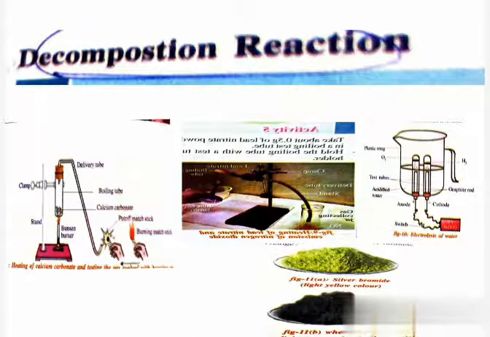You can observe the brown fumes that are liberating in the boiling tube. The brown fumes are nitrogen dioxide. So lead nitrate, when we heat it, changes into lead oxide, nitrogen dioxide and oxygen. This is also an example of a thermal decomposition reaction. Why? Because it is also carried out by heating only.